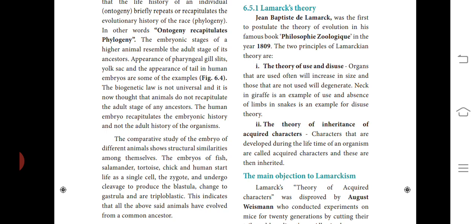So I will explain that in the theories of biological evolution, Lamarck's theory. It is also called Lamarck's theory. Jean-Baptiste Lamarck, the French naturalist, published in 1809 Philosophie Zoologique, where he explains Lamarckism. He was one of the earliest botanists, up to the age of 50. He was the first who proposed evolution as a general phenomenon and the first to give a formal theory about evolution.